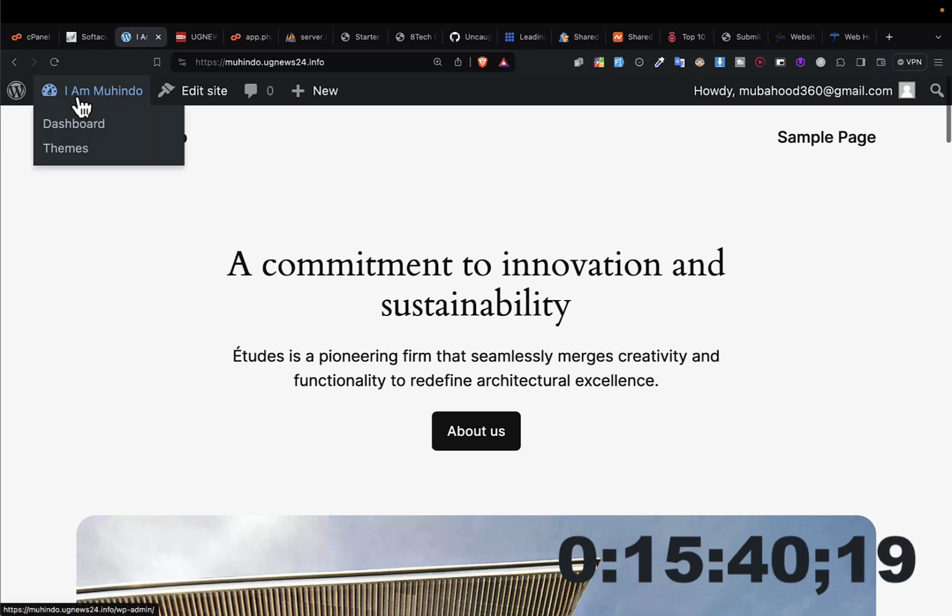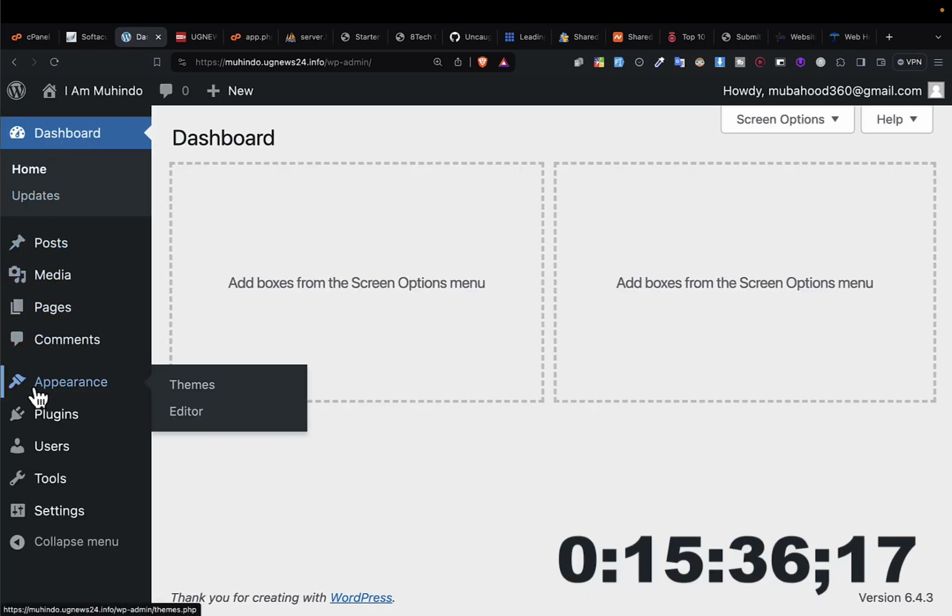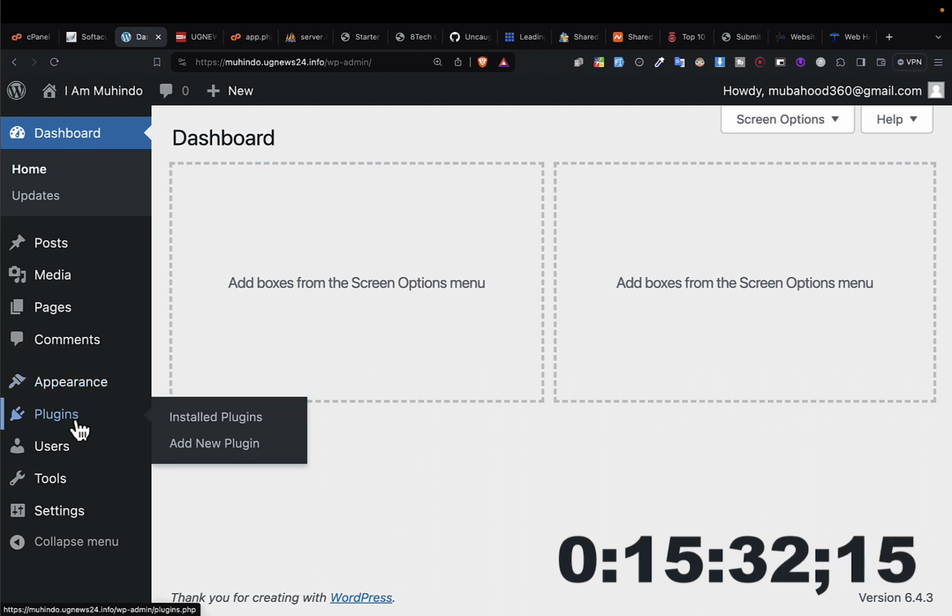So let's go and see where you can access themes. To access themes, you'll find them here under themes. But before I even go to themes, let me first explain a little bit about plugins. Plugins are extensions that will add more features to your WordPress website. Let's say you want to integrate e-commerce in your website and start selling, then you may need a plugin to do that.